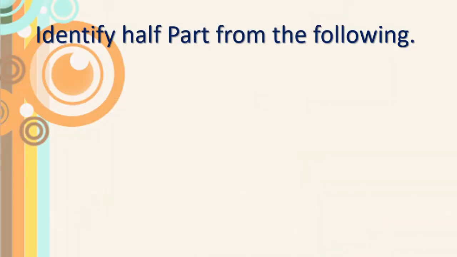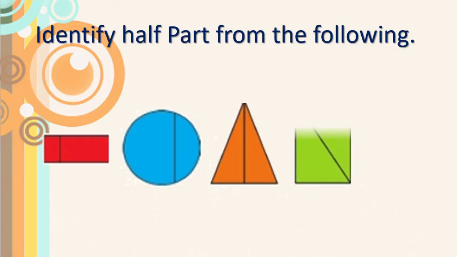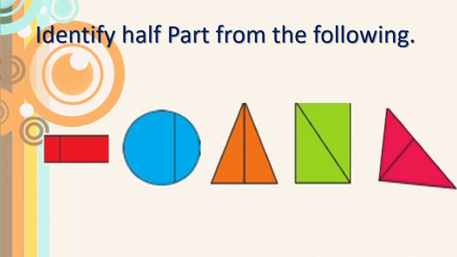Identify half part from the following. Here we can see some pictures. We have to identify which one is half, means which picture shows the half portion. See here, each picture has one line. You have to observe whether these two parts are equal. Are they equal? Or are they equal here? Can you see the arrow mark here?